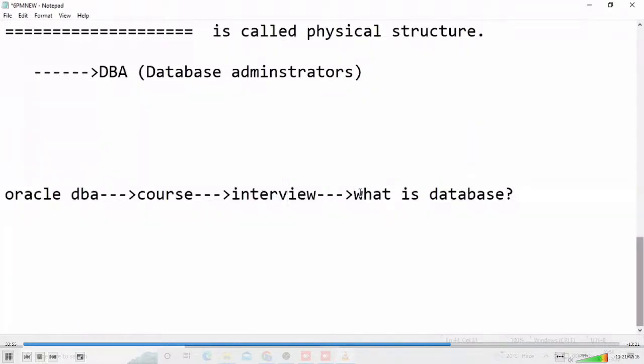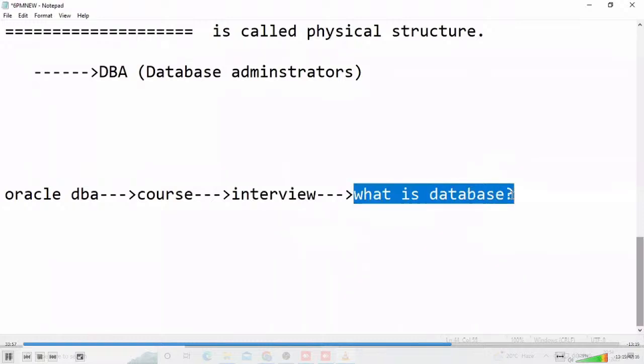That's why, when the interviewer asks a DBA what is a database, I am not going to say it is a place which stores a structured collection of data, because that is wrong. That is the logical side. I am not telling that. I am telling the physical side.